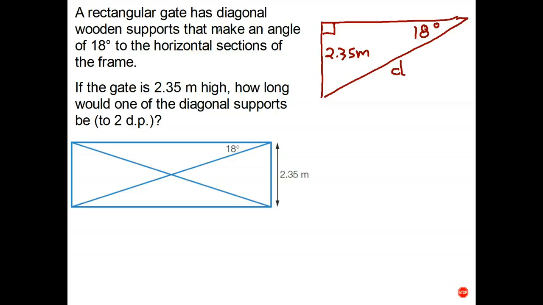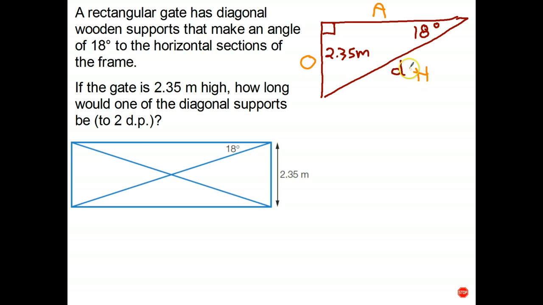Okay, let's go ahead and use trigonometry to solve this. Okay, the side opposite the right angle is the hypotenuse. The side opposite the angle we know, 2.35, is the opposite, and the other side's the adjacent. Okay, we know the opposite side.